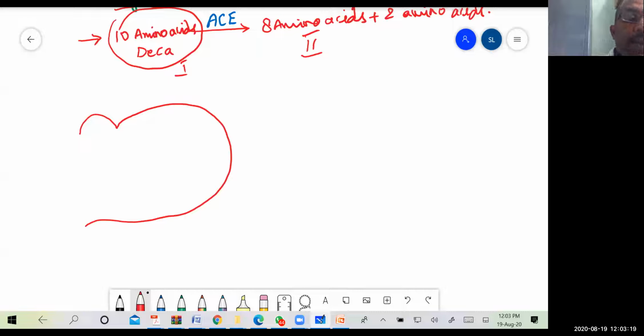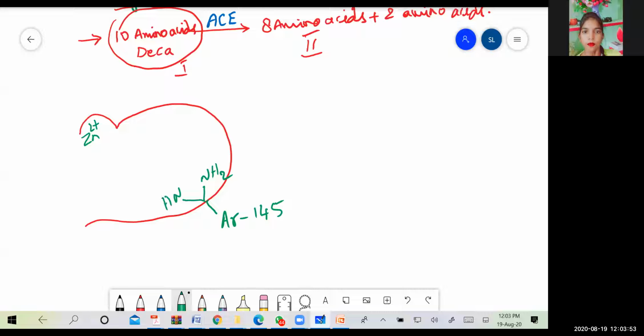The binding site of this enzyme is the zinc binding site, and another is arginine 145.